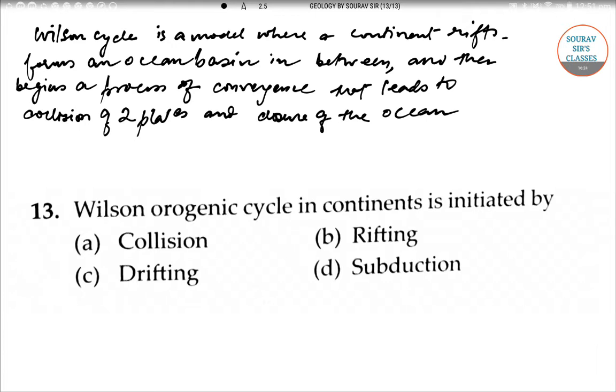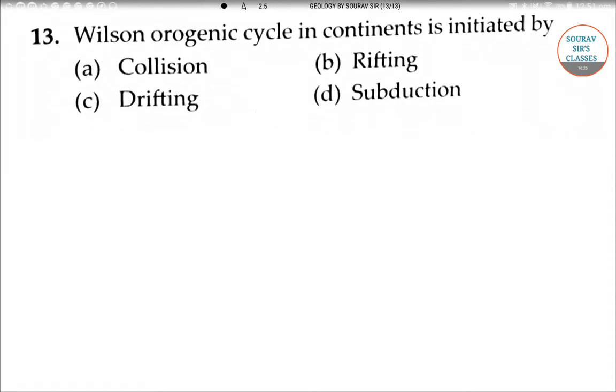So this process can be shown with the help of a diagrammatic representation. So let me draw a diagram. Okay, ocean from pole to pole.